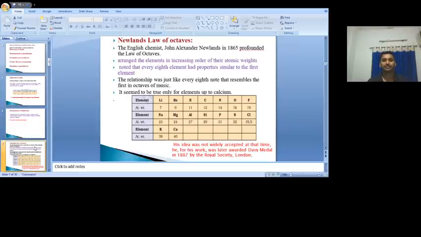First we arrange the 7 elements. So after that, the 8th element will fall under the first element. Again we move from 8th to 14th, then the 15th element will fall below the 8th one. Like that, every 8th element had the property similar to the first element. You know very well about the musical notes: sa, re, ga, ma, pa, da, ni. Till the ni, 7. Again we get sa, the 8th element, and the first element is the same. Like that, they are comparing.